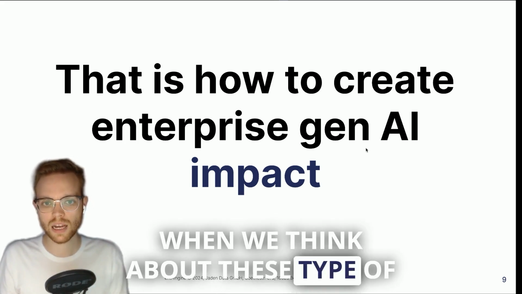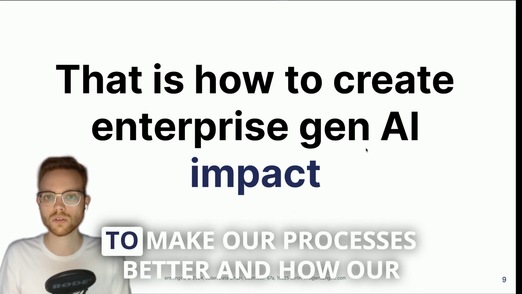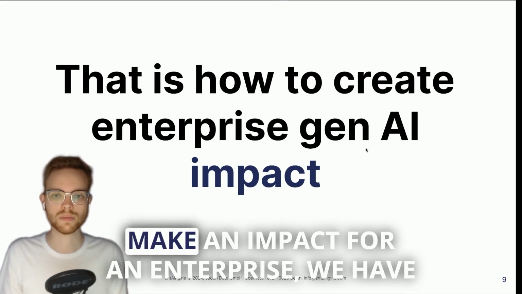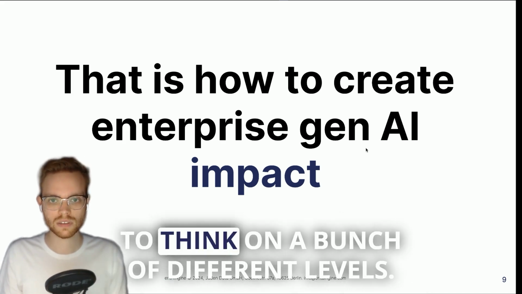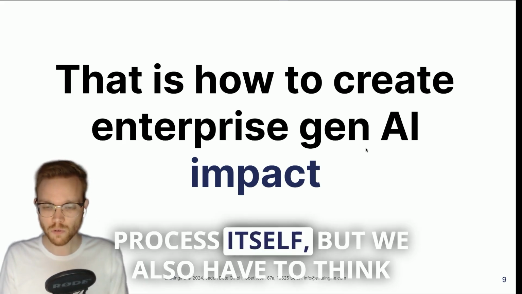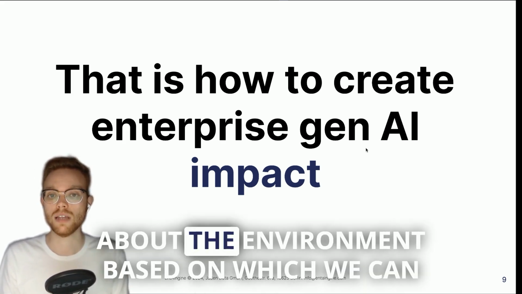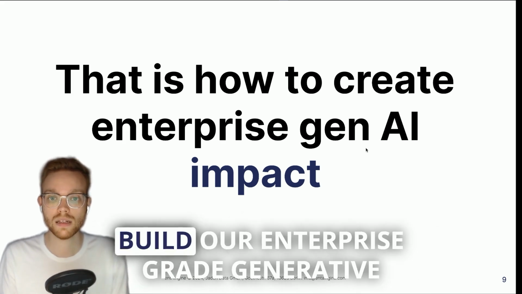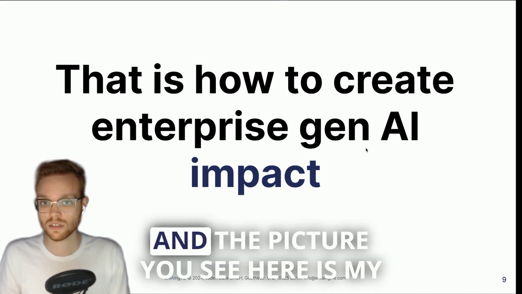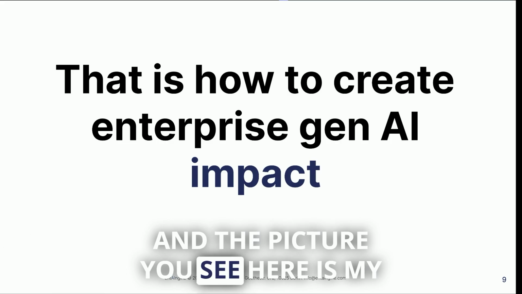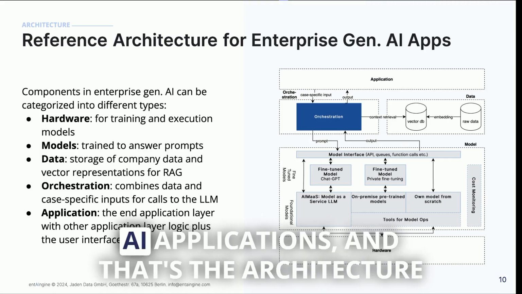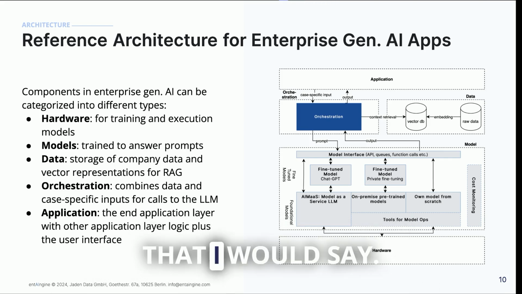When we think about these types of repetitions, about processes, about how to make our processes better and how our process automations and optimizations make an impact for our enterprise, we have to think on a bunch of different levels. We have to think, of course, about the process itself, but we also have to think about the environment on which we can build our enterprise-grade generative AI applications. The picture you see here is my reference case for enterprise generative AI applications. And that's the architecture that I would suggest.